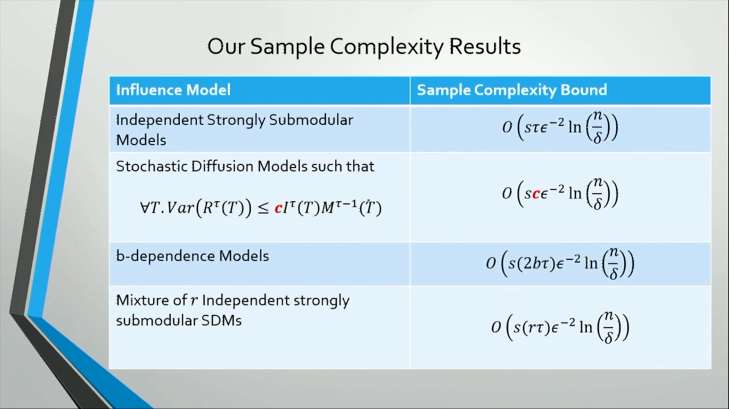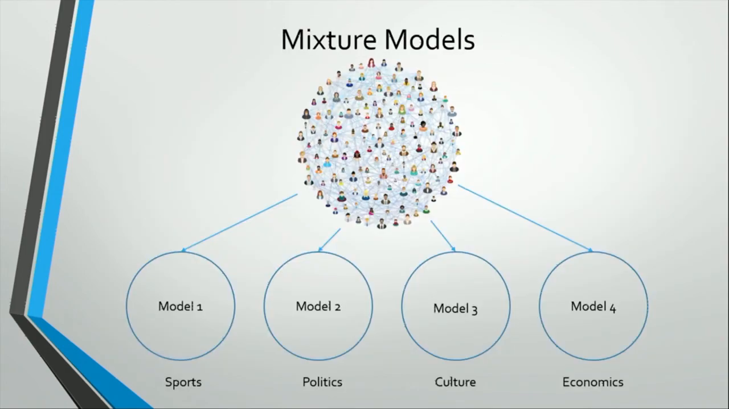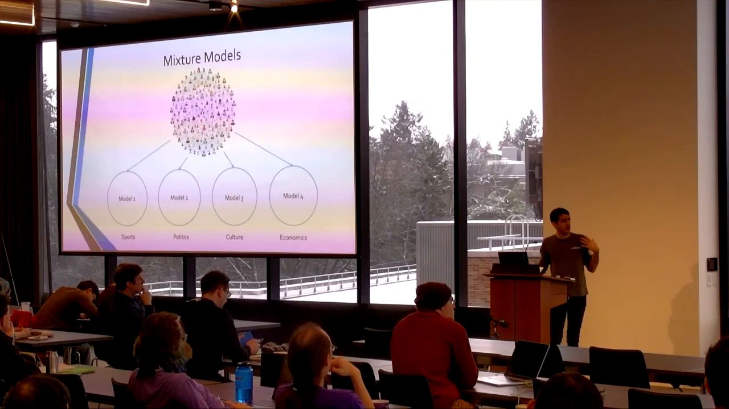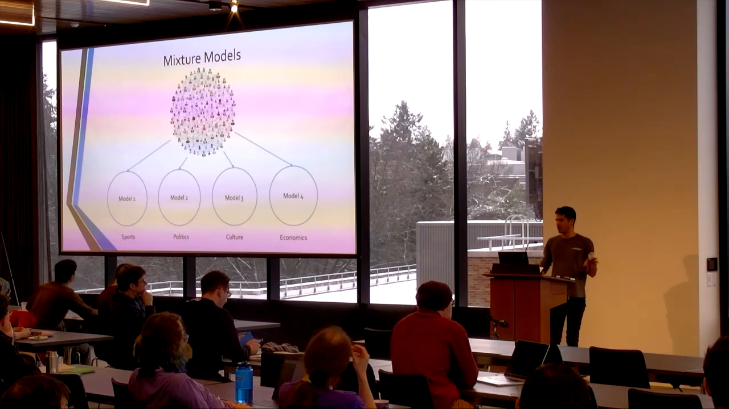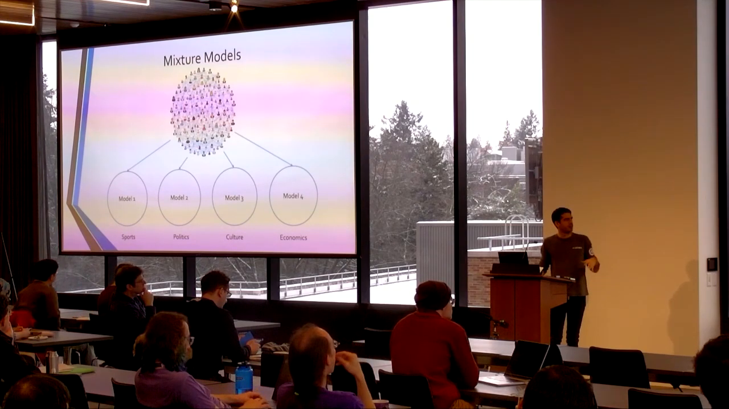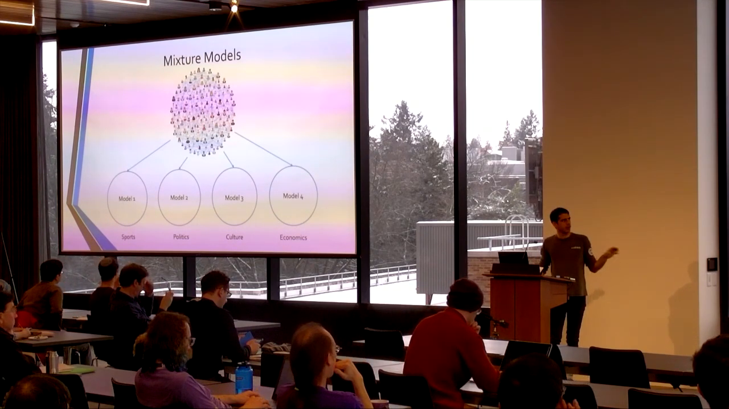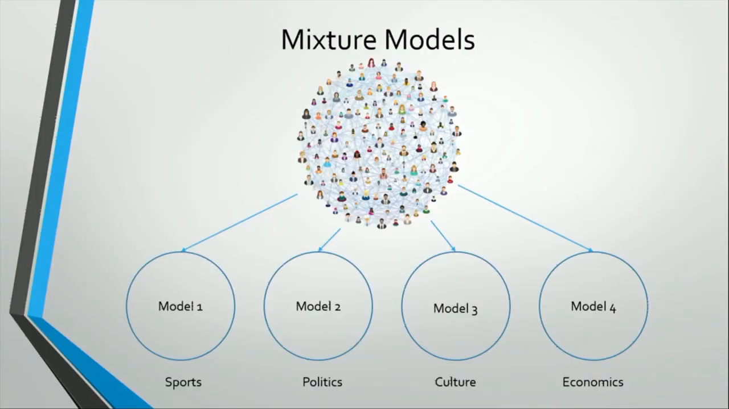And notice that the B-dependence model is not an independent strongly submodular model because we have small dependencies between the edges. Another example is a mixture of R-independent strongly submodular SDMs, where mixture models is basically having a lot of models and choosing one of them uniformly at random. The best way to think about it is the Facebook example. If I post something about sports or about politics, my post is going to diffuse differently in the network. So I have several models that model it, and I choose one of them uniformly at random.